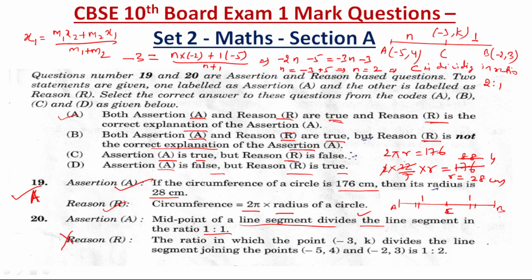Reason R is also not the explanation of assertion, so A and B will not be there in this case, because when an explanation is there, then only A and B will be utilized. Here just one question is there. So assertion A is true and reason R is false. So in this case option C will be there.